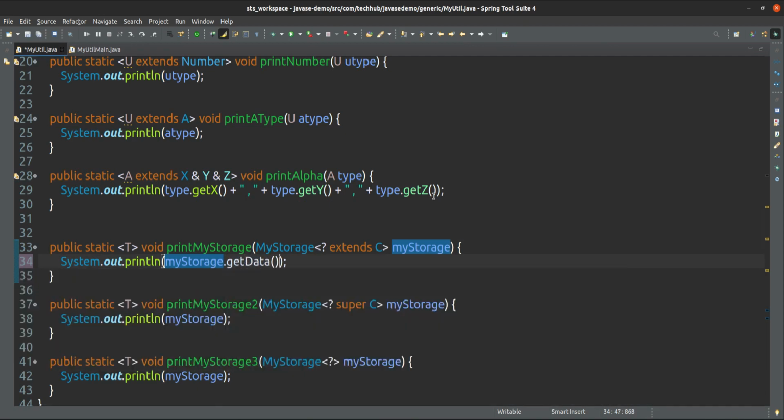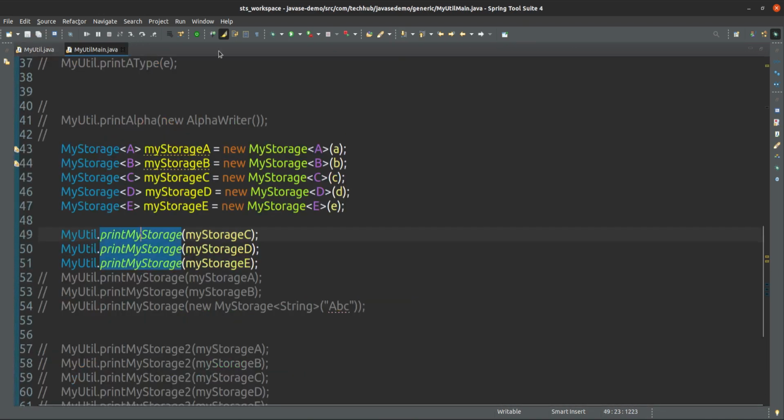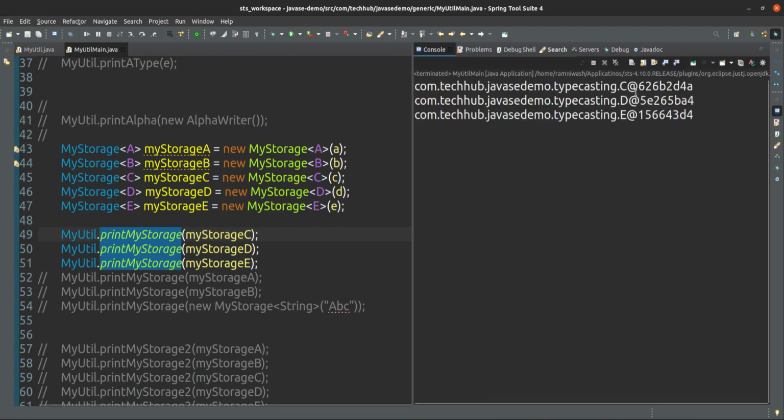Get data, that's it. You can print that also, no issue. Now it will print data. Data will also not be there, because A, B, C also should have. Okay, so C, D, E.